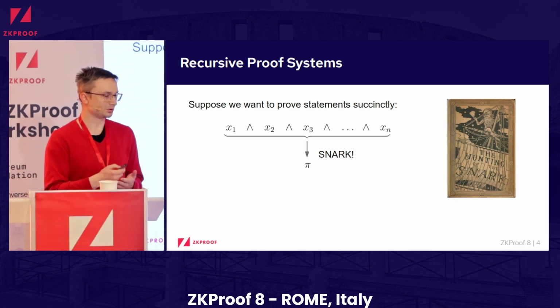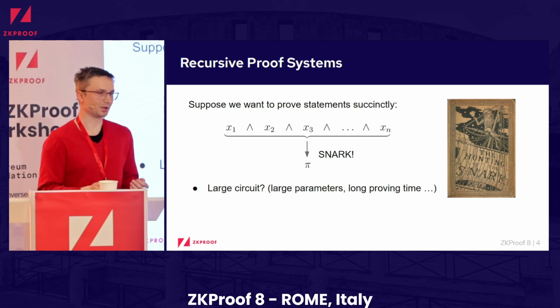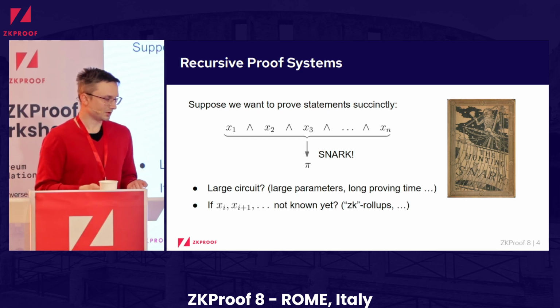A naive way to do it is you could just run a SNARK on this combined statement and then get a single proof that proves all of them. But there's a big blow-up in this combined statement in the circuit size. So this results in very large parameters and long proving time, bad prover memory, and so on. And also there could be a different problem in this scenario where what if we only learn the next statement to be proved on the fly, so that we only learn some statements in an online fashion, which is, for example, the case in ZK rollups.